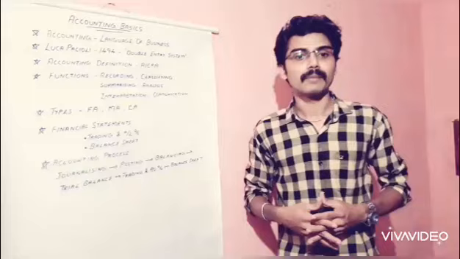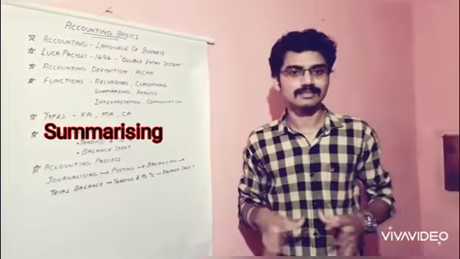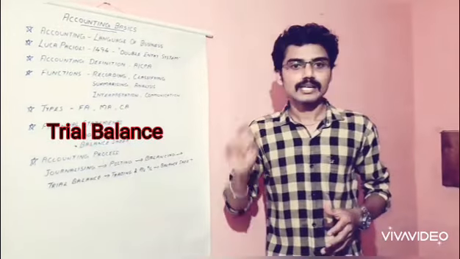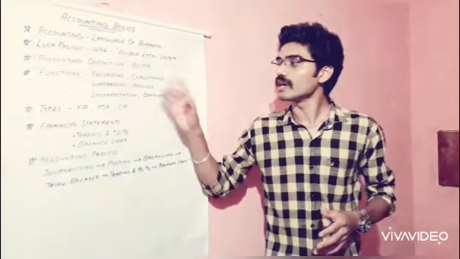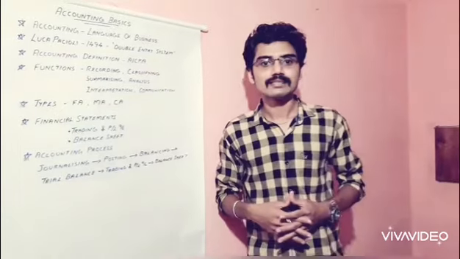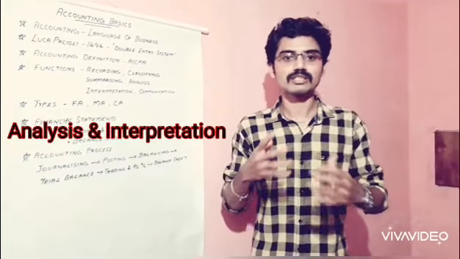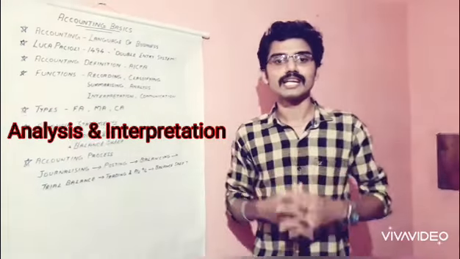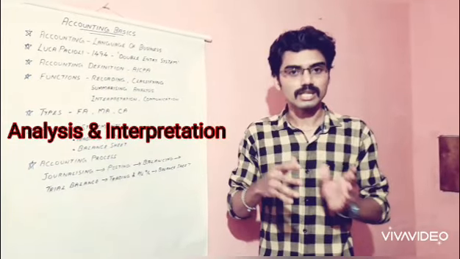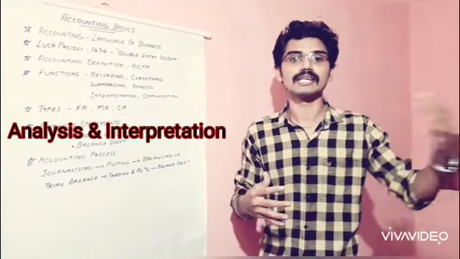And the third function is summarizing. After classification of accounts in the ledger, we have to summarize the transactions in a statement called the trial balance. This trial balance is a statement which gives the summary of all ledger accounts. That is the next function, summarizing. And then we go for analysis. Analysis means the in-depth study of the financial statement. After preparation of financial statements, the business has to analyze whether it is earning profit, sufficient profit, or incurring loss, and how to overcome that loss. So we have to analyze that particular financial statement to reach an end result.